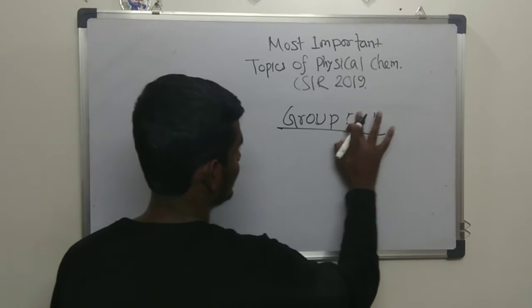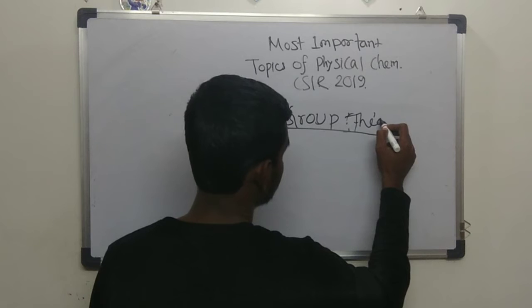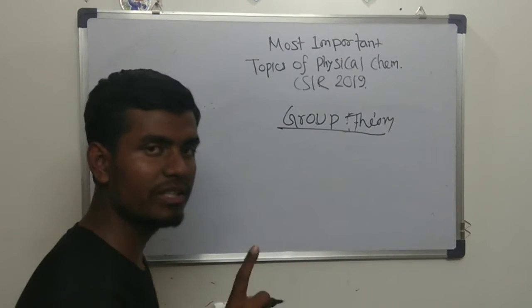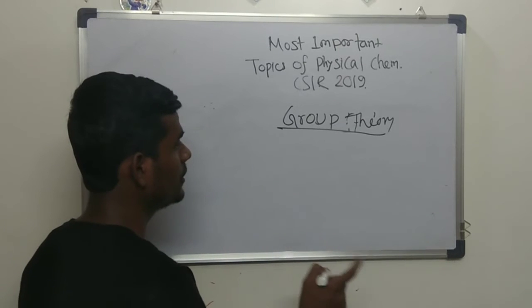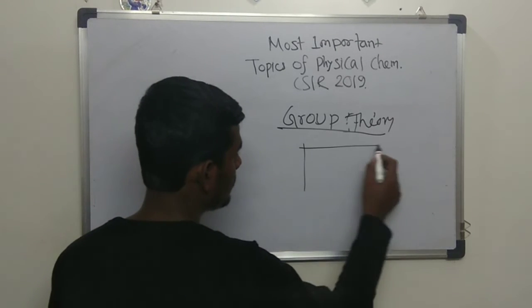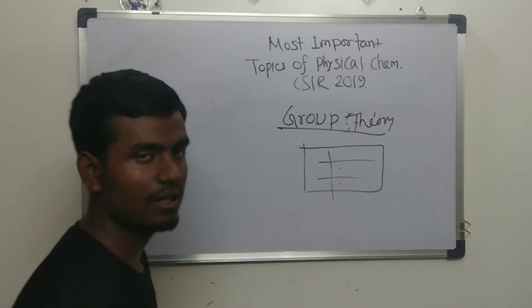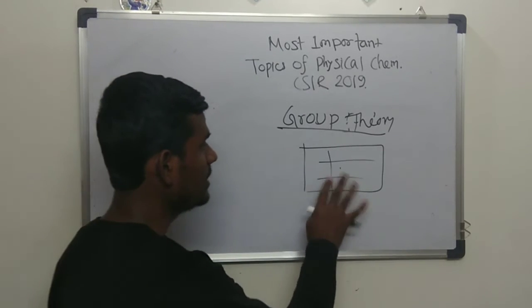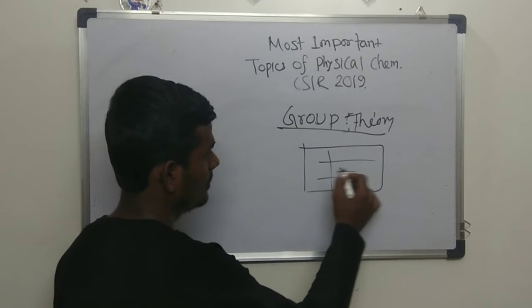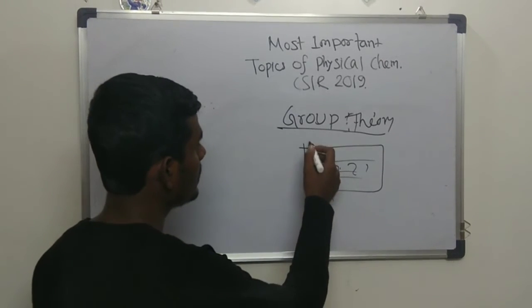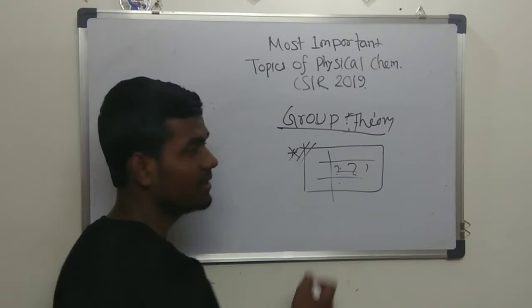So sorry, not group part, group theory. From group theory, what you have to follow, one thing is common: orthogonality, the great orthogonality rule. For example, generally the type of question they ask is they give a table with some unfilled options. They will ask what will be the filled options here. So they will give 4 options. So in group theory, this kind of question is very typical and trivial.